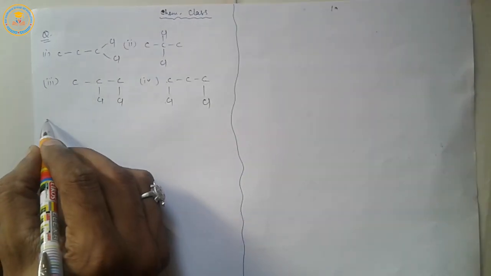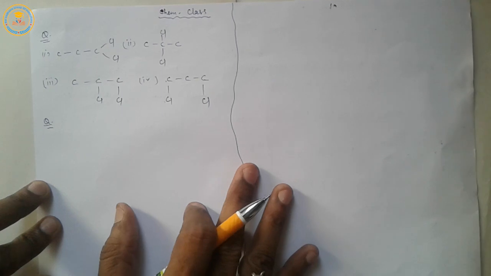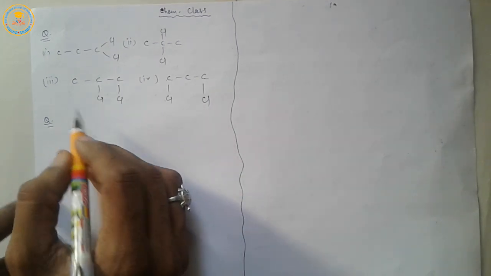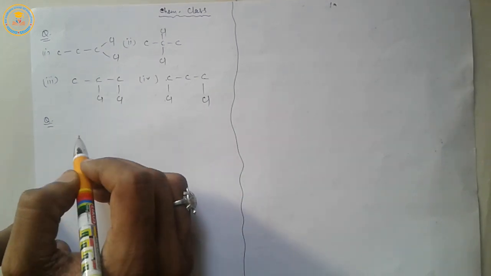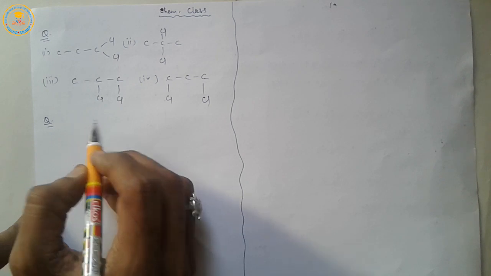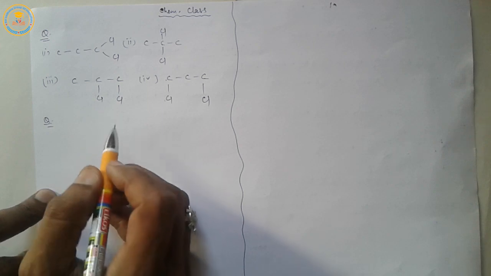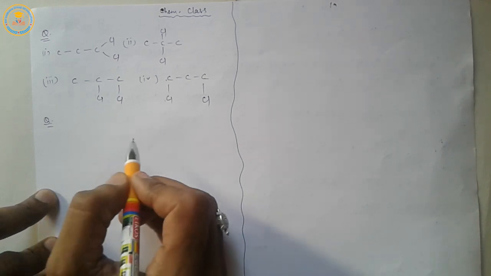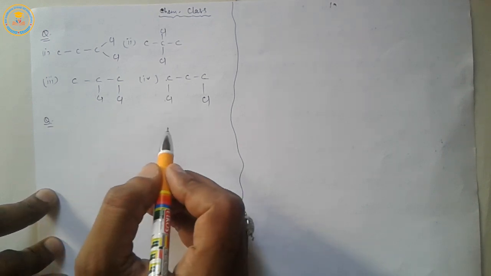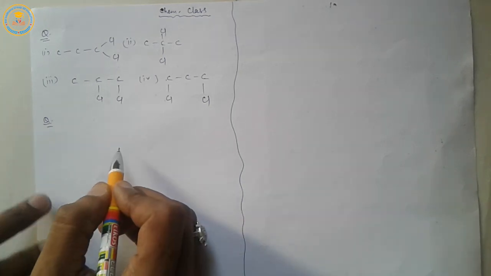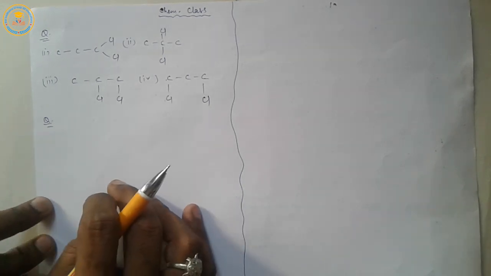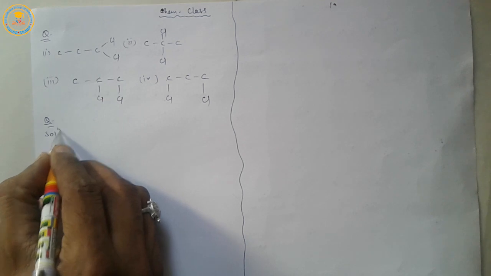Important question. Now next, second question. Arrange following compounds in increasing order of BP: ethyl bromide, ethyl chloride, and iodoethane or ethyl iodide. Very important. Solution is